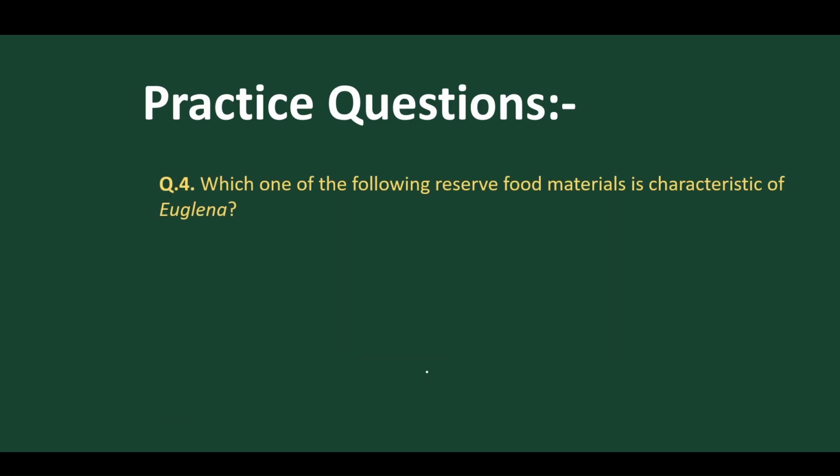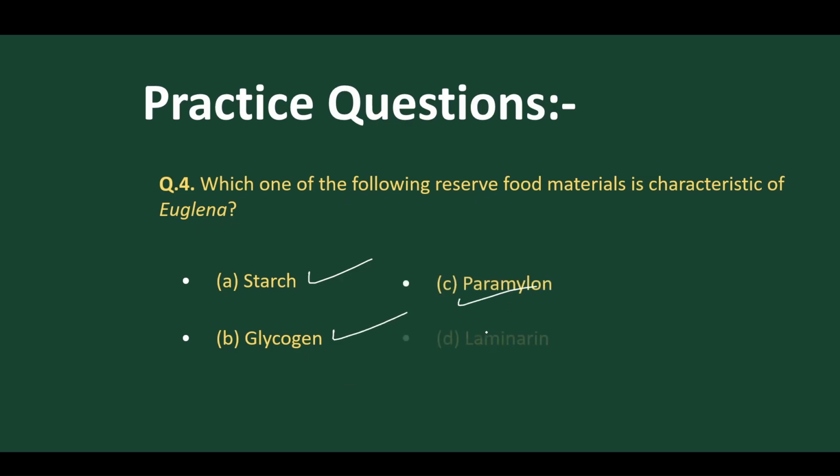Got it. Next question. Which one of the following is a reserve food material? Paramylon, starch, glycogen, laminarin. So it is not, it is not, it is not. So paramylon is the right answer.